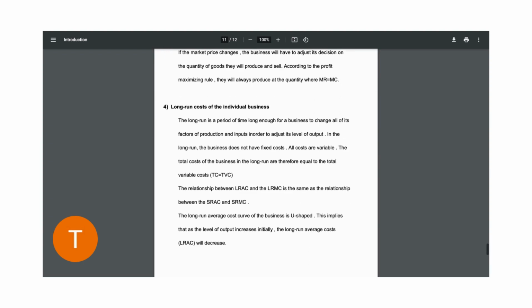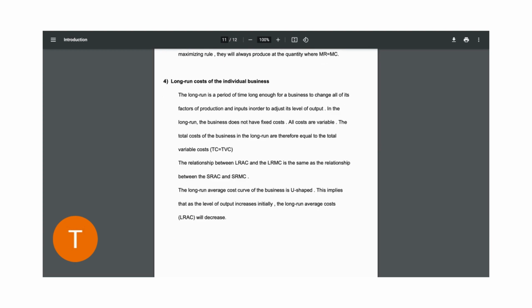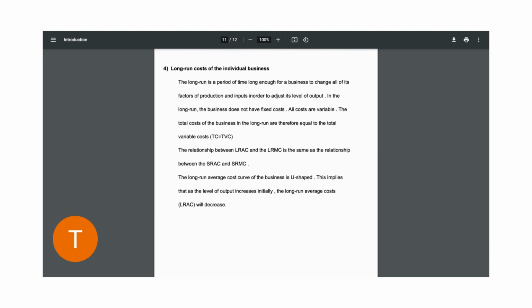Now, let us go on to long run costs of individual businesses. So, you need to understand what is long run. Long run is basically a period of time that is long enough for a business to change all of its factors of production and inputs in order to adjust its level of output. This is a very important definition. So, in the long run, the business does not have fixed costs. All costs, we actually assume that they are variable. So, total costs are equal to total variable costs.